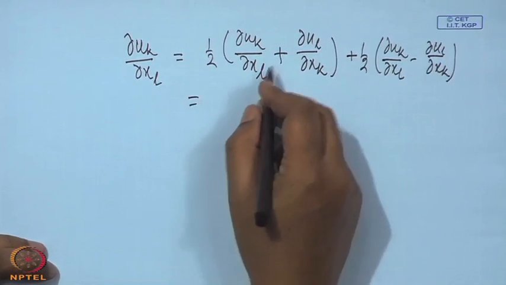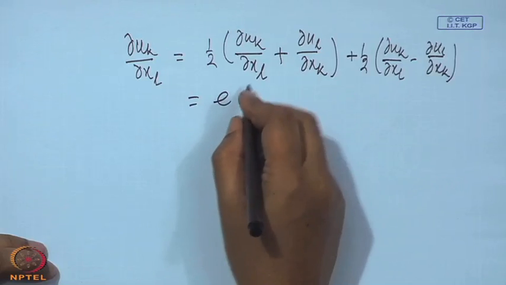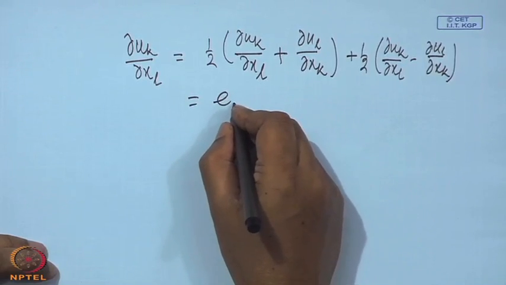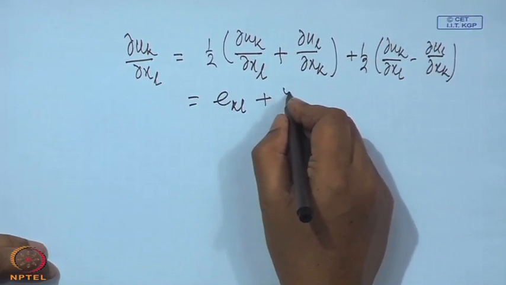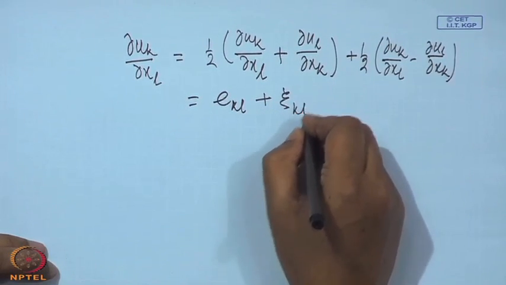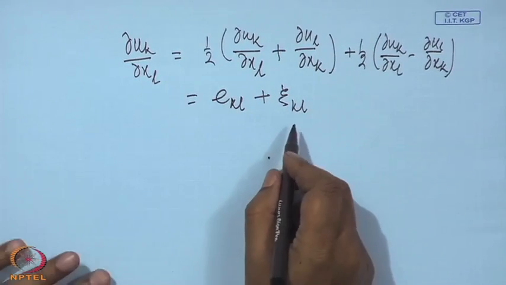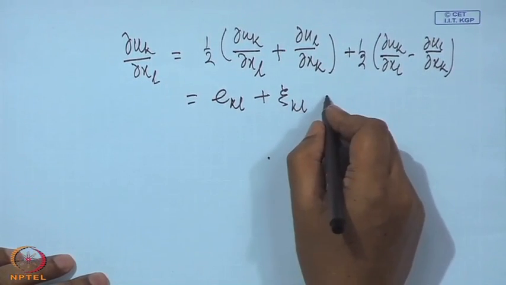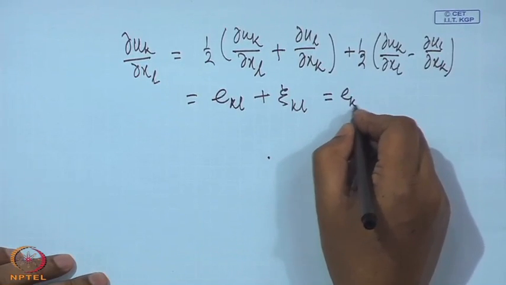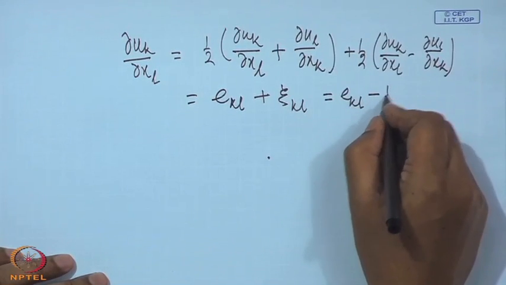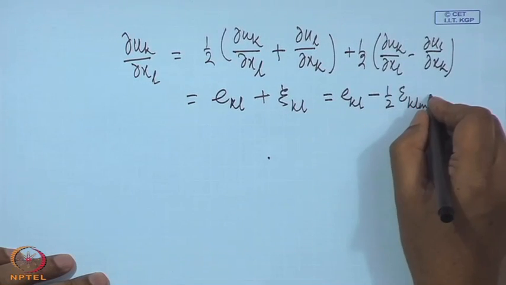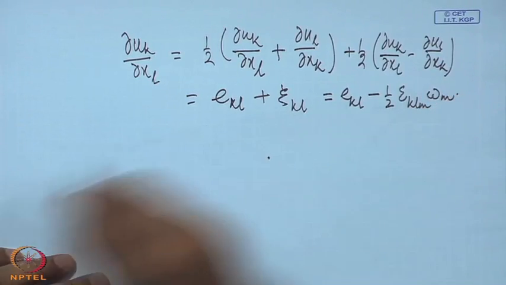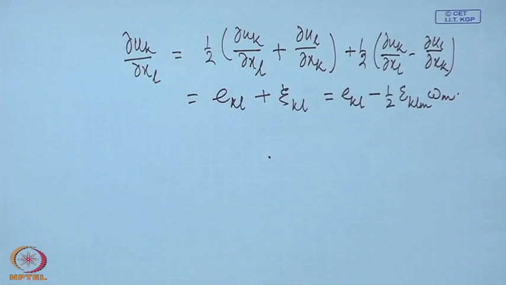We called this the rate of strain tensor E_kl, and this is the antisymmetric part, we wrote xi_kl, and then we showed that this is E_kl minus half epsilon_klm omega_m, where omega_m is that vorticity omega and epsilon_klm is that alternating tensor.